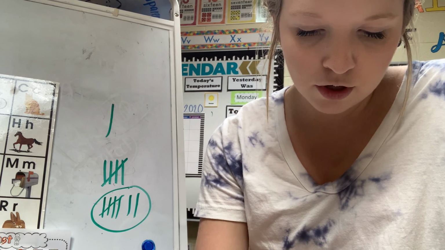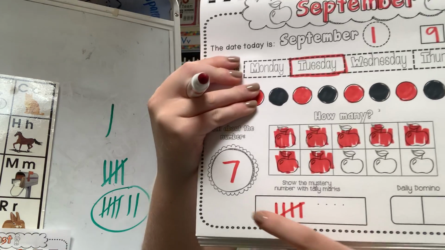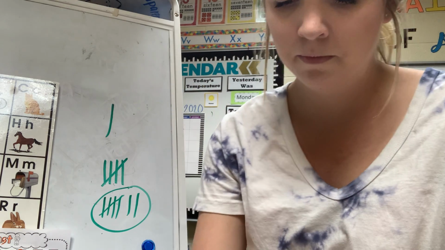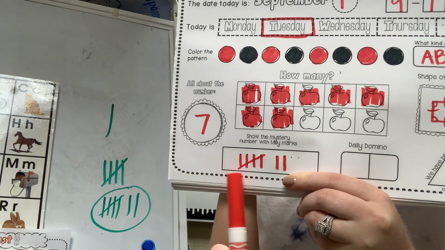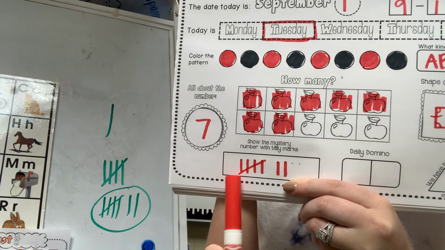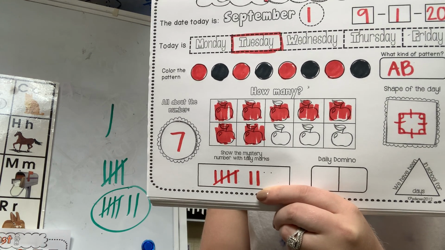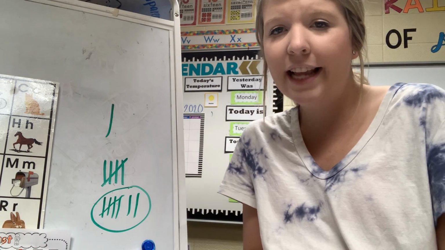1, 2, 3, 4. So I've done 4. But when I get to 5, I have to cross over. So we're going to cross 5. And I'm going to start new over here. 5, because I still need 7, and I'm not to 7 yet. So 5, 6, 7. So there's 7 tally marks right there. Do you see how when I got to 4 and I needed to do 5, I crossed over and started a new bundle? That's what you have to do. So that is 7.